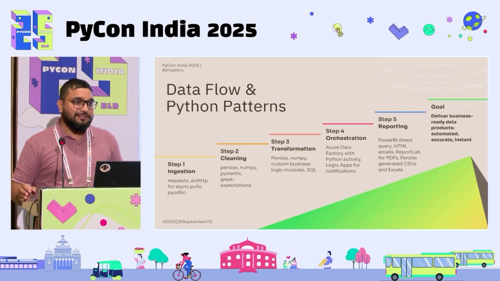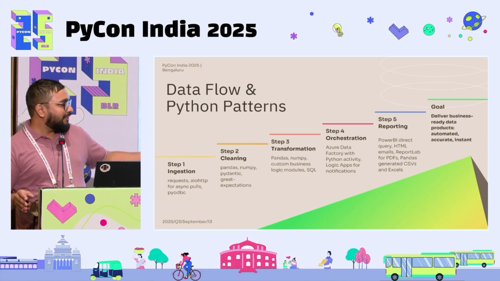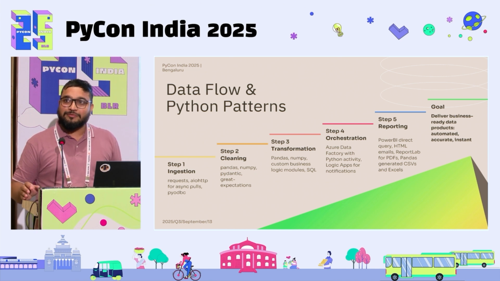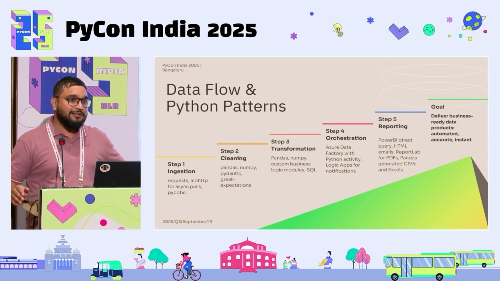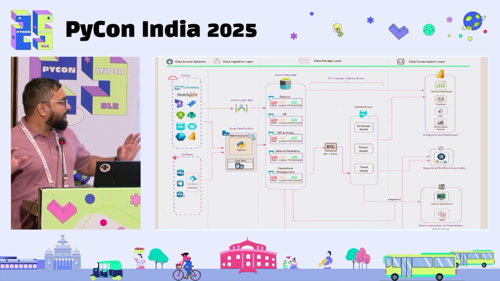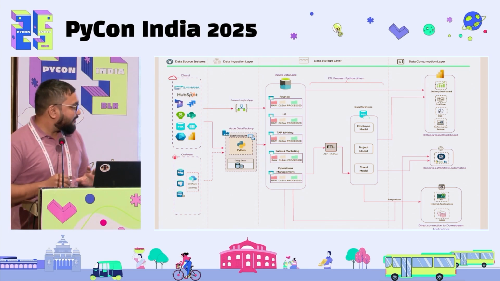What we have done is each data flow is assisted by Python, from ingestion to cleaning to transformation to orchestration to reporting. These are central terms people used to use. For us, Python sits in the background of it. Broadly, this is the data architecture we ended up building.